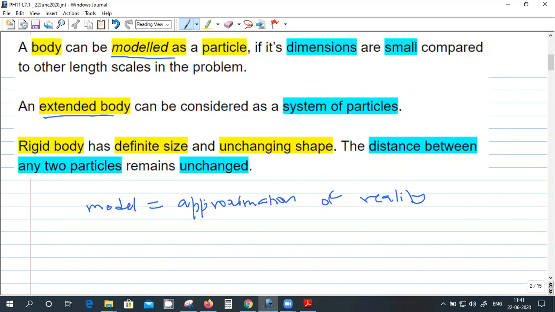Rigid body means the shape and size of the body will not change, and the distance between any two particles will remain the same. We take particle 1 here and particle 2 here, and the distance between them will not change. But the orientation can change, and the body can become like this, but the distance between the two particles will not change. So that is a rigid body.